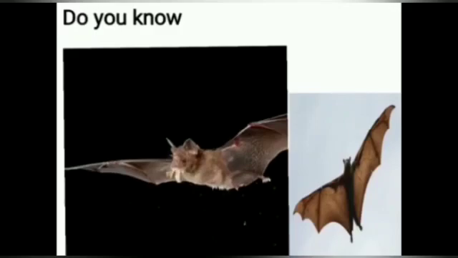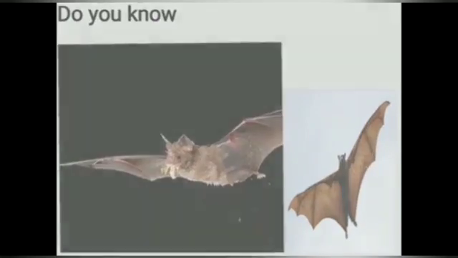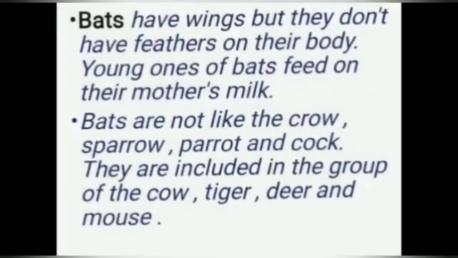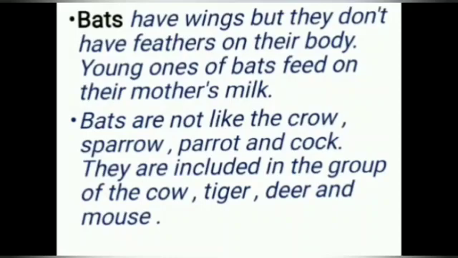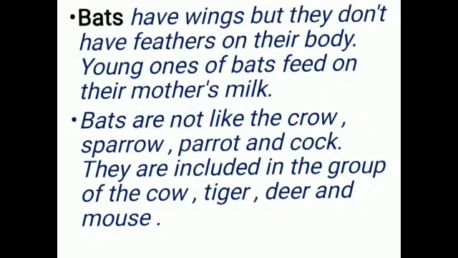Dear students, bat has 2 wings like birds. But a bat does not have any feathers on its body like a bird. Means they have wings, but they are not birds because they have skin on their body. And do you know one amazing thing about the bats? They feed their babies with the mother's milk.